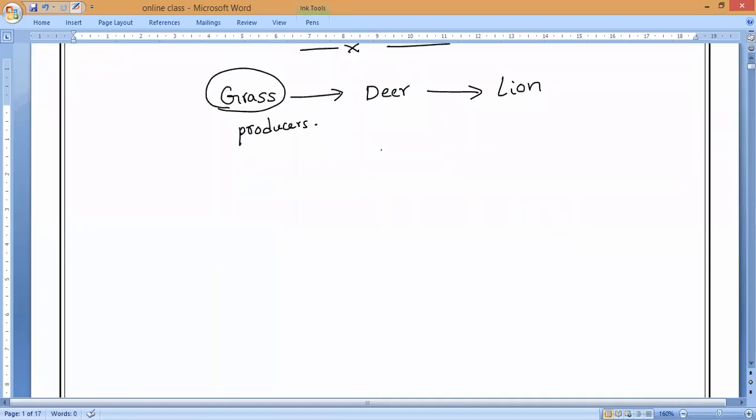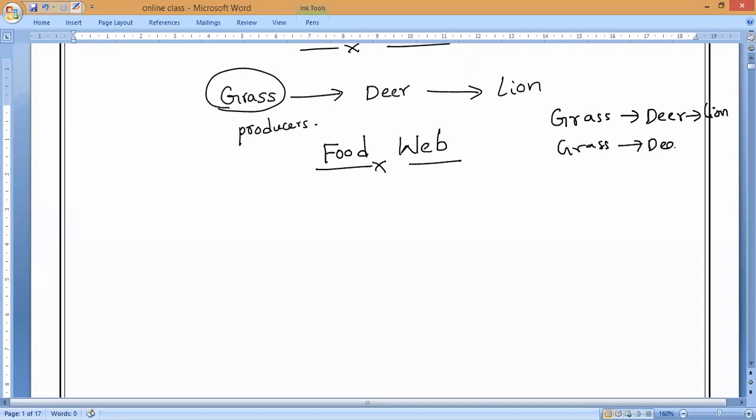Now, in today's class, we'll discuss the food web. Let us see what we mean by food web, and how the food web is formed with the help of food chains. The food web is not a difficult one. Same things will be present as I taught you yesterday in the food chain, but you can see different kinds of consumers. Grass will be eaten by deer, and deer is eaten by lion. In the same way, grass will be eaten by deer, and deer can be eaten by jackal. Is it yes or no, guys?